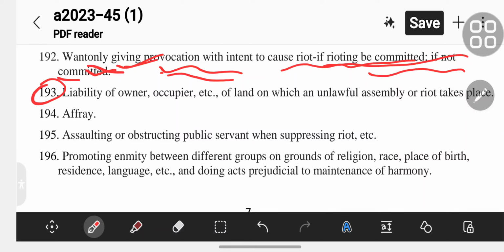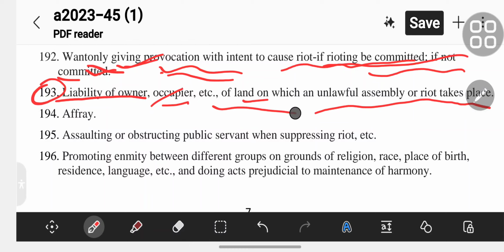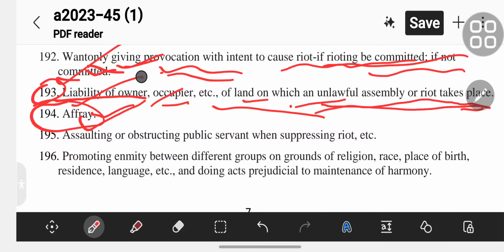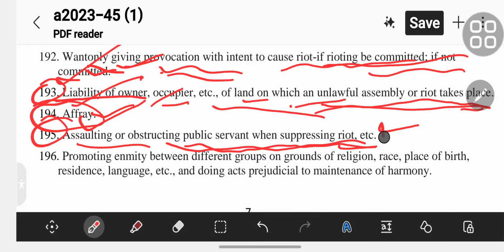Section 193 is the liability of owner, occupier, etc. of land on which an unlawful assembly or riot takes place. Section 194 is affray. Section 195 is assaulting or obstructing public servant when suppressing riot, etc.